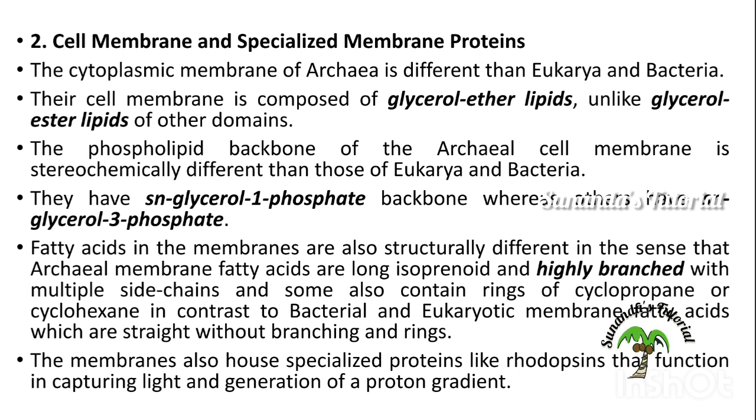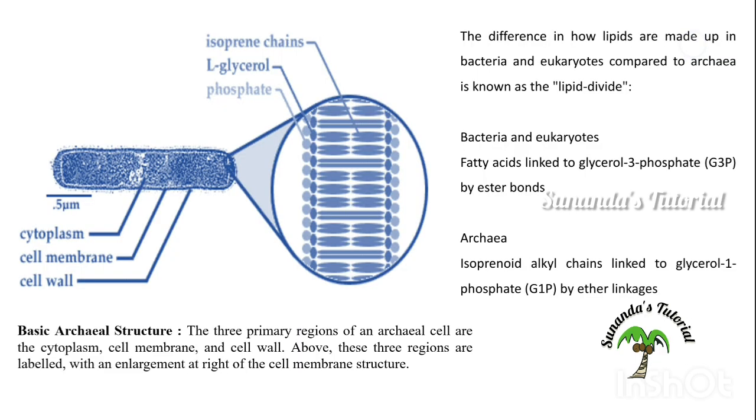So let's have a look at the structure of the cell membrane. So this is the structure, and the difference in how lipids are made up in bacteria and eukarya compared to archaea is known as the lipid divide. So that difference between archaea and other domains is called the lipid divide.